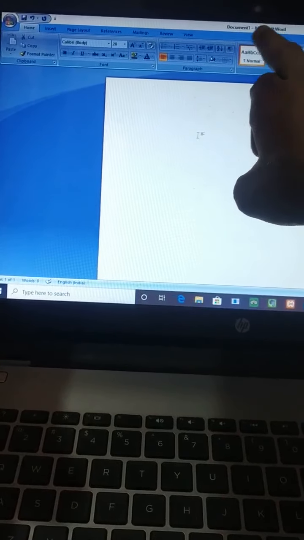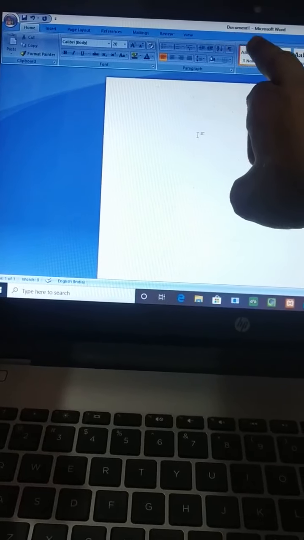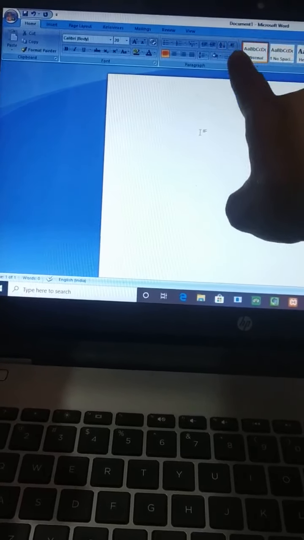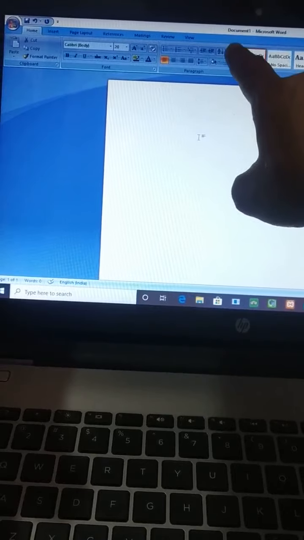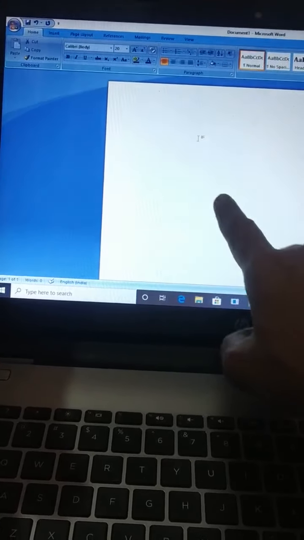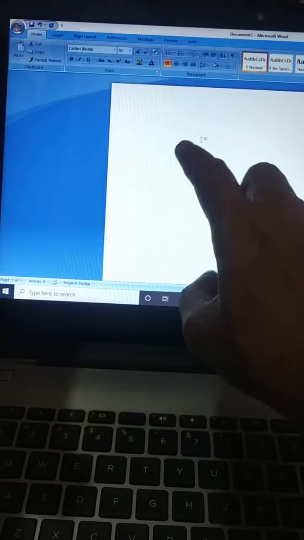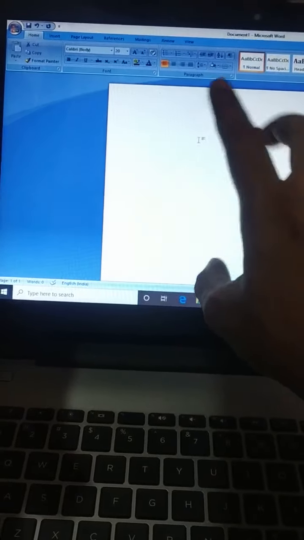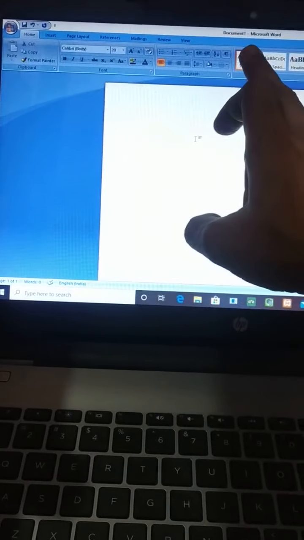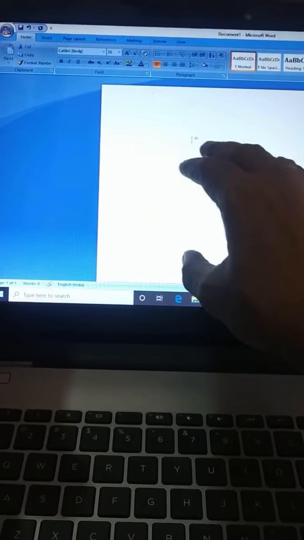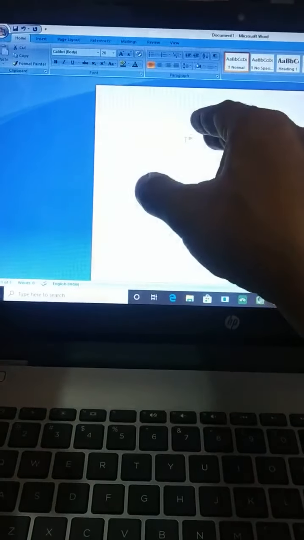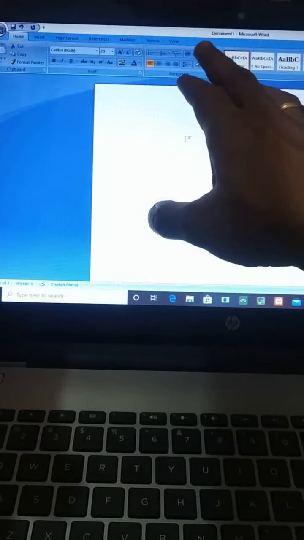This is the title bar where we have written Document 1 - Microsoft Word. This Document 1 will automatically change when we save this document to any name that we give. Document 1 is an initial name given by Microsoft Word itself. If we save this as my first document, the name Document 1 will change to my first document.